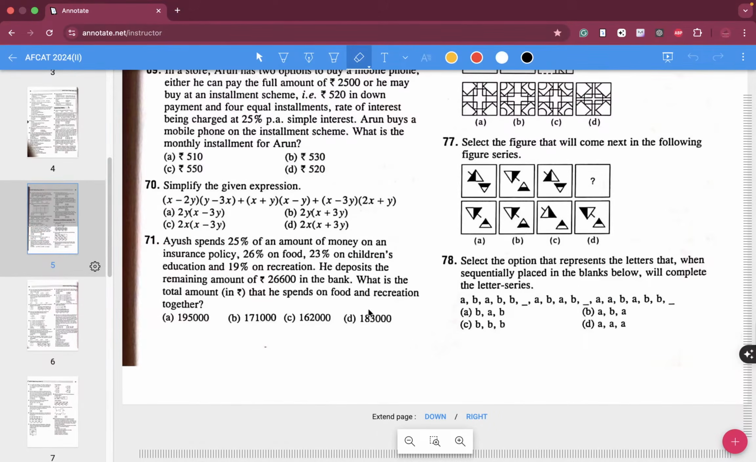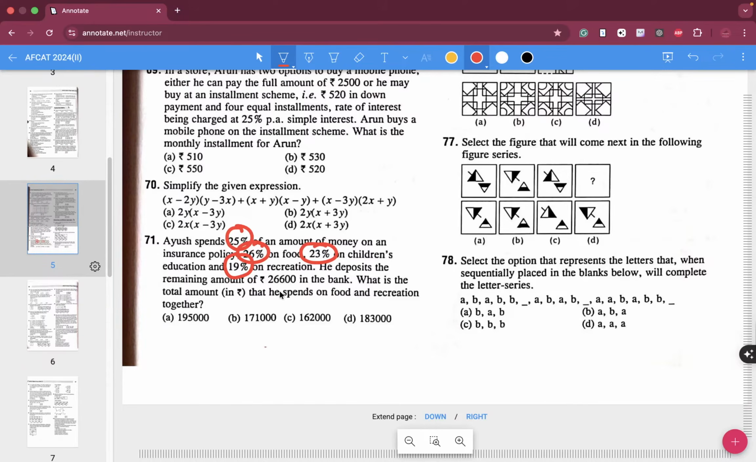Now going ahead with question number 71. Ayush spends 25% of an amount on insurance policy, 26% on his food, 23% on children's education, and 19% on recreation. 25 plus 26 is 51, plus 3 is 54, plus 20 is 74, and 19 more makes 93. So 93% he has already spent.